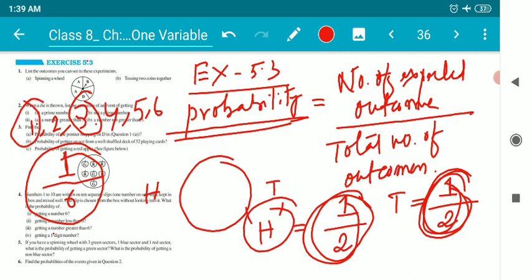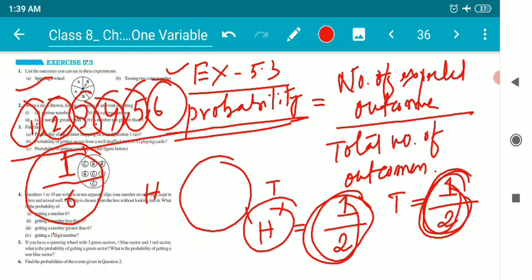Probability of getting 1 is 1 by 6. Probability of getting 2 is 1 by 6. Probability of getting 4 is 1 by 6. Probability of getting 5 is also 1 by 6. Probability of getting 6 is also 1 by 6. Why 1 by 6? Because all these numbers from 1 to 6 are present only one time on a dice. So naturally, the probability will be 1 by 6 only.